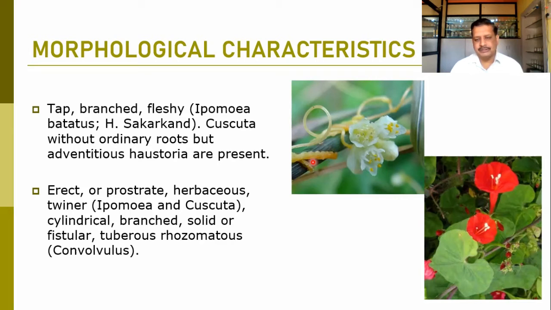The stem is mostly cylindrical. It is branched, solid, sometimes fistular, that is, hollow, and tuberous or rhizomatous. In Convolvulus, we can find that a tuberous root is developed. So this is about the root and stem of this particular plant.